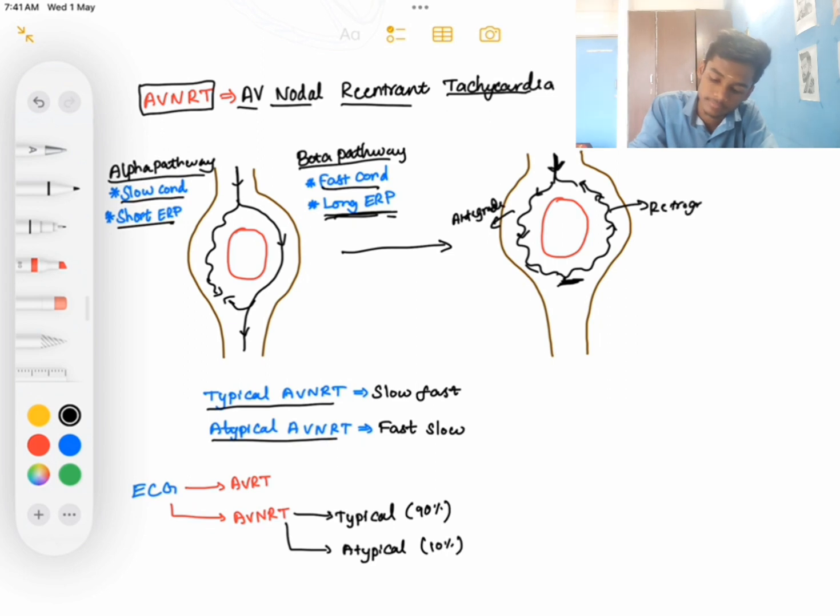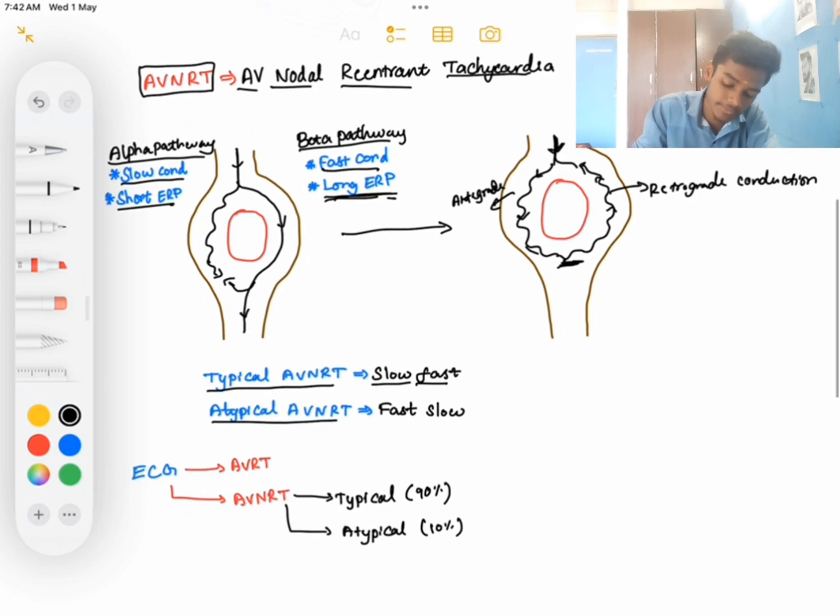So it is known as slow fast AVNRT. Why? Because the antegrade conduction is through the slow pathway and the retrograde conduction is through the fast pathway. So it is known as slow fast AVNRT.